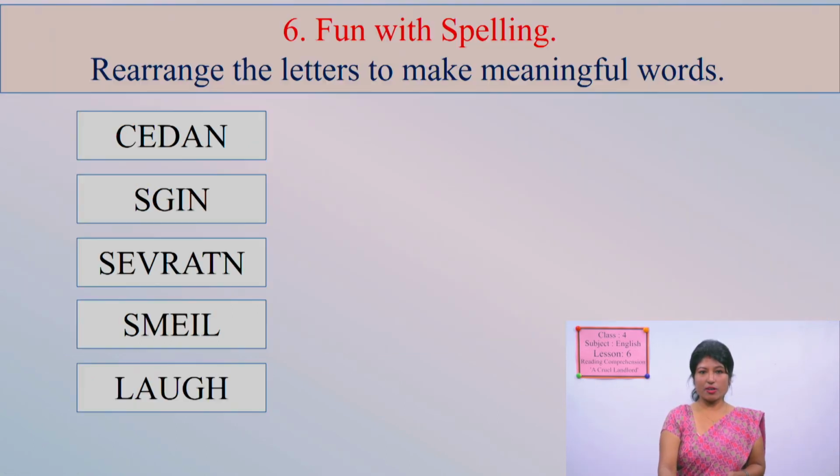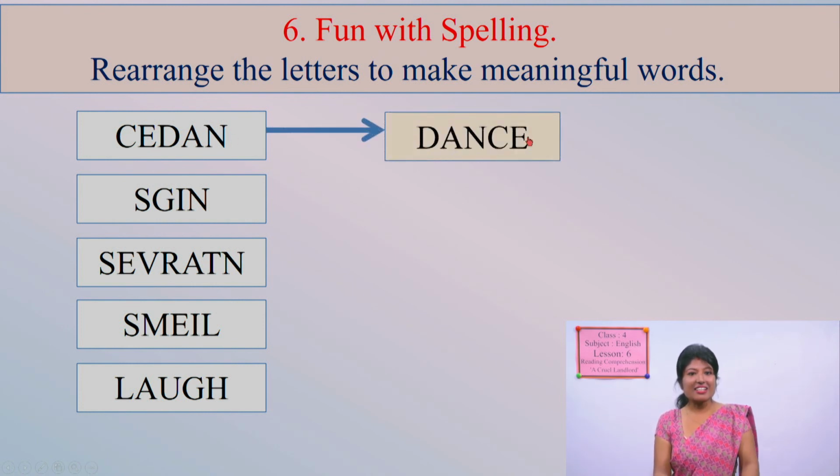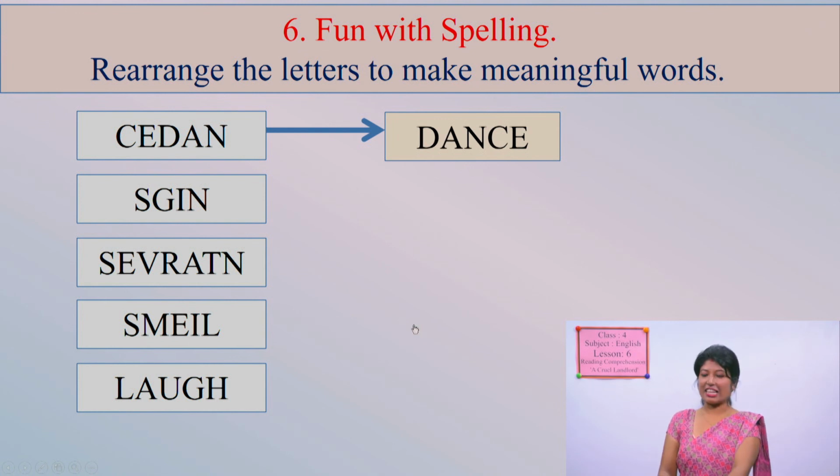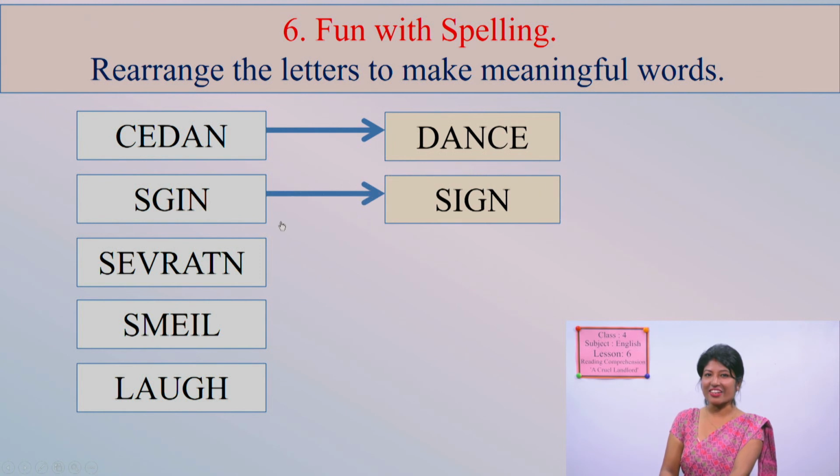Now we have one more exercise, fun with spelling. Rearrange the letters to make meaningful words. So this is C-E-D-A-N. What is this? Okay, dance. Like this, this is the example. You have to sort out these 4 words. Have you recognized them? Alright, let me help you. The second word, what is this one? S-G-I-N. This is shine, right?